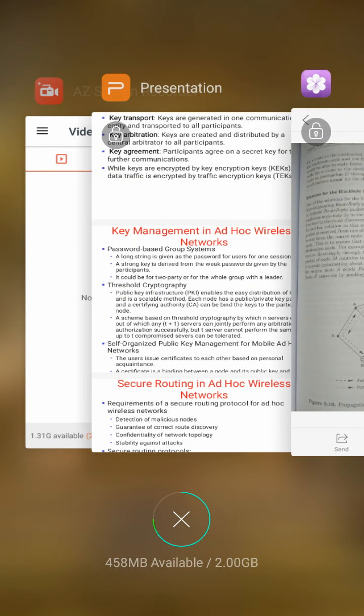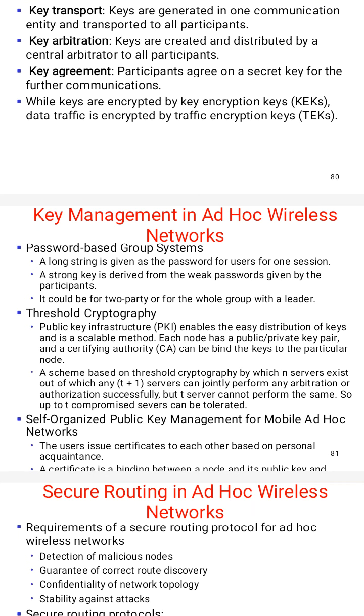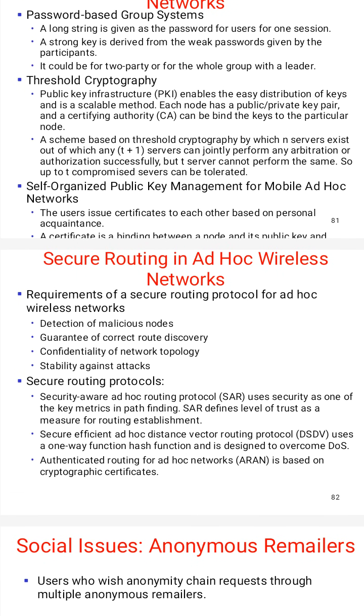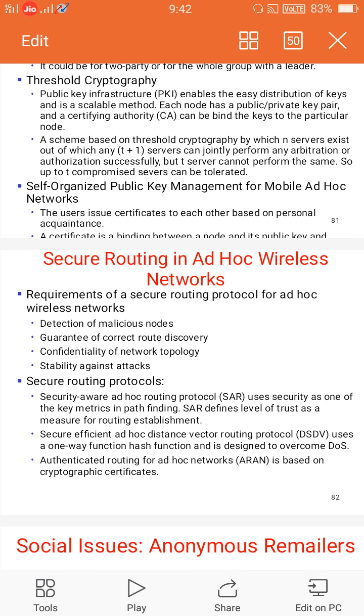First of all, what are the requirements of a secure routing protocol in ad hoc wireless networks? The first is that we can detect malicious nodes, the second is a guarantee of correct route discovery, the third is confidentiality of network topology, and the fourth is stability against attacks. These are the four requirements of a secure routing protocol for ad hoc wireless networks.